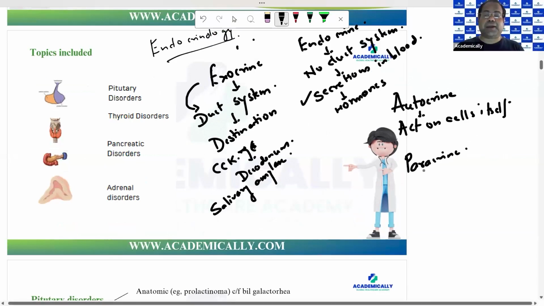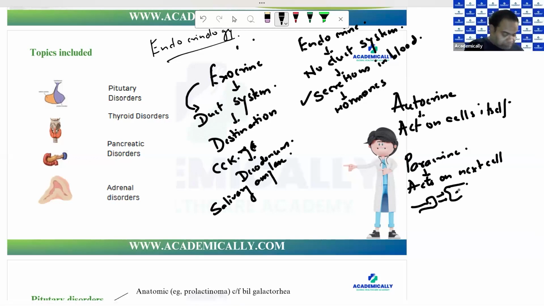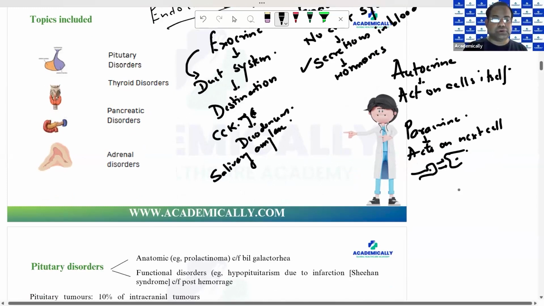What do you mean by paracrine? It acts on the next cell. The secretion is secreted over here by this cell, and it goes and acts on the next cell over here, like this. These are paracrine. So you have autocrine, you have paracrine, and as we saw just now, endocrine and exocrine. So these are some of the terminologies that we know.